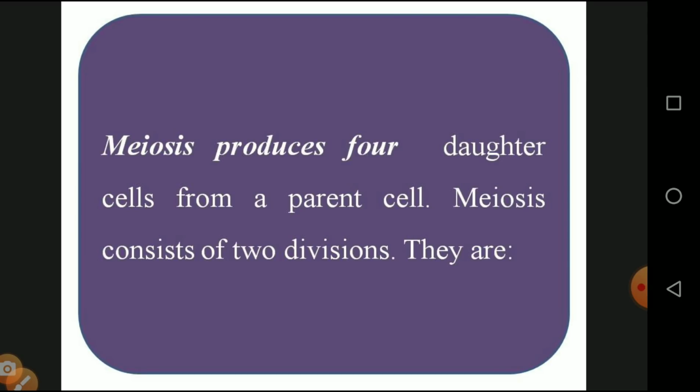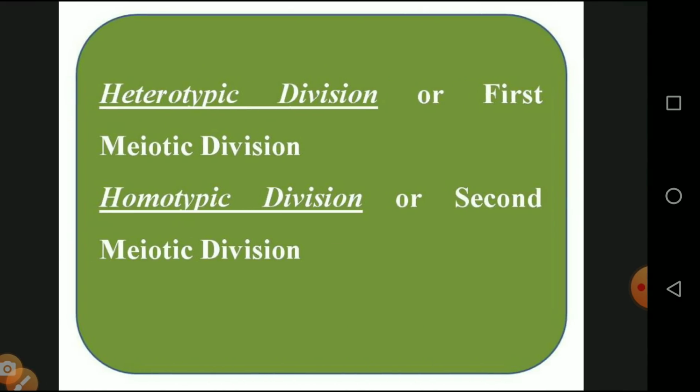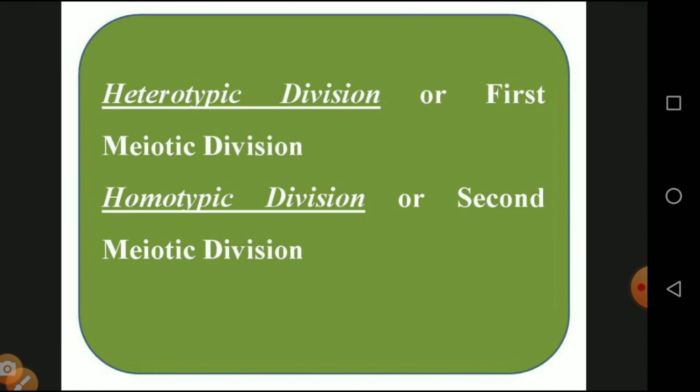Then meiosis consists of 2 divisions. What the divisions are, you will see later. They first produce 2 cells, then the 2 cells are divided into 4 haploid single cells. The end product of meiosis is 4 haploid daughter cells from the parent cell. And there are two types, one called heterotypic division and another called homotypic division, the first division and the second division.